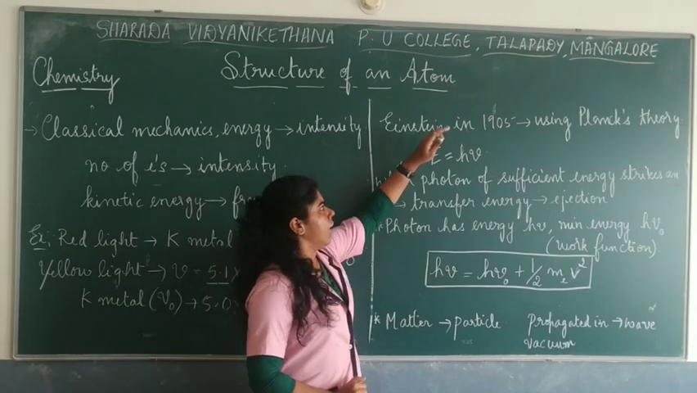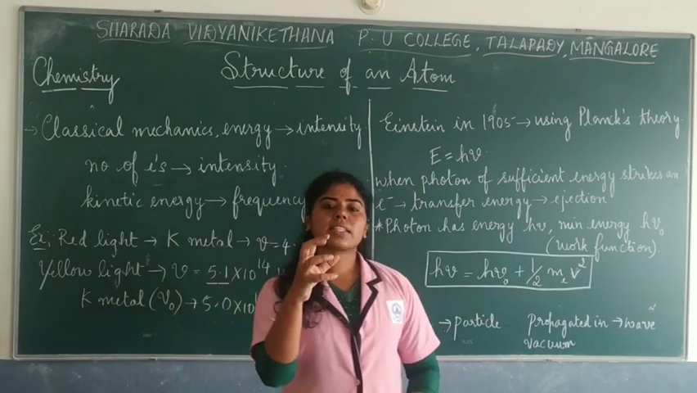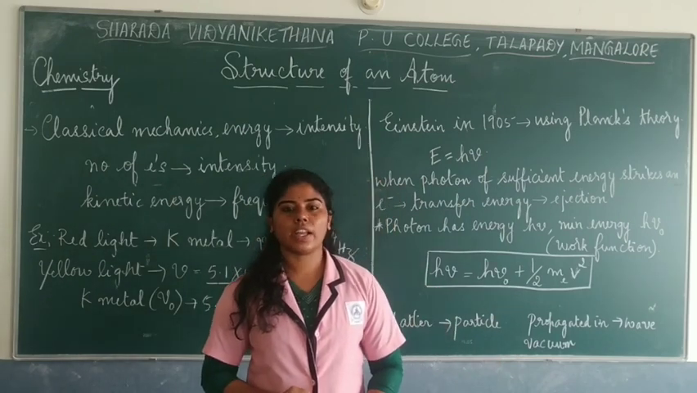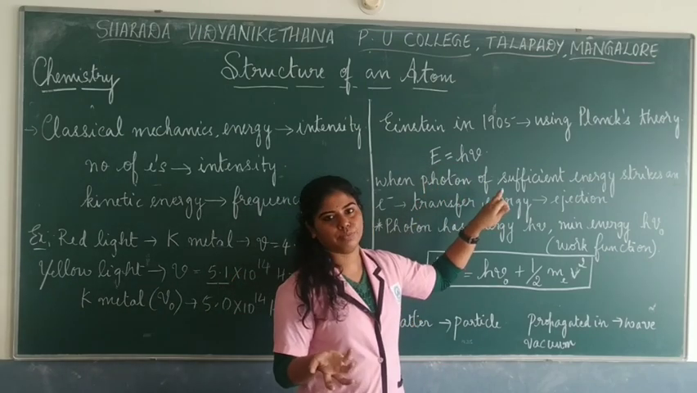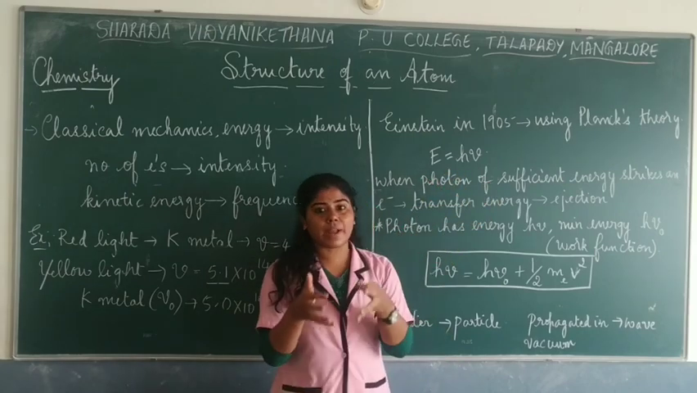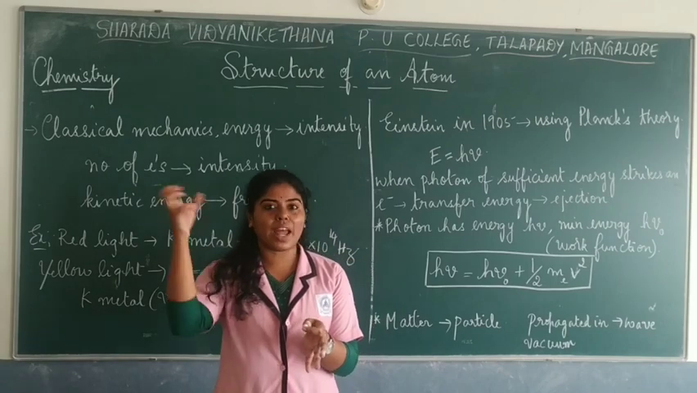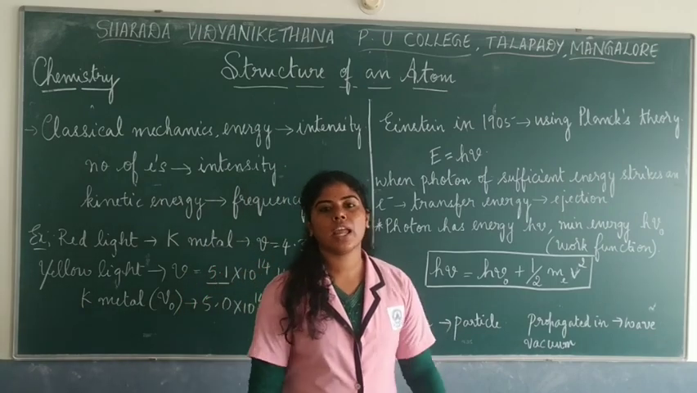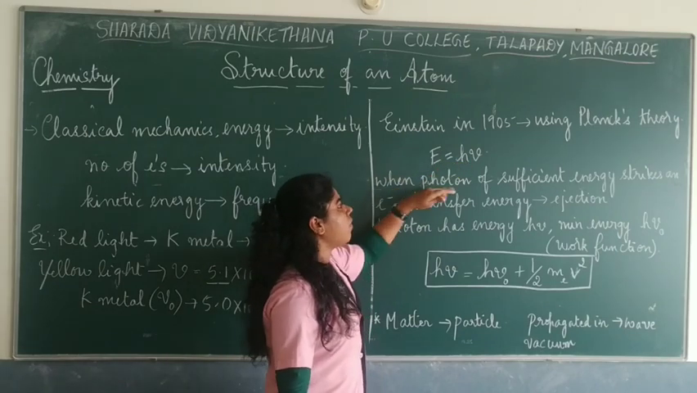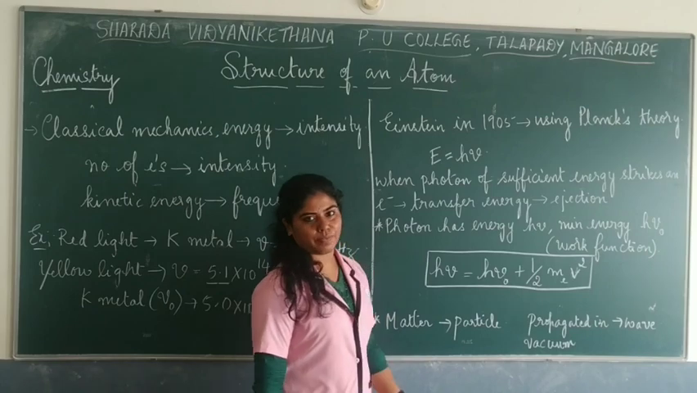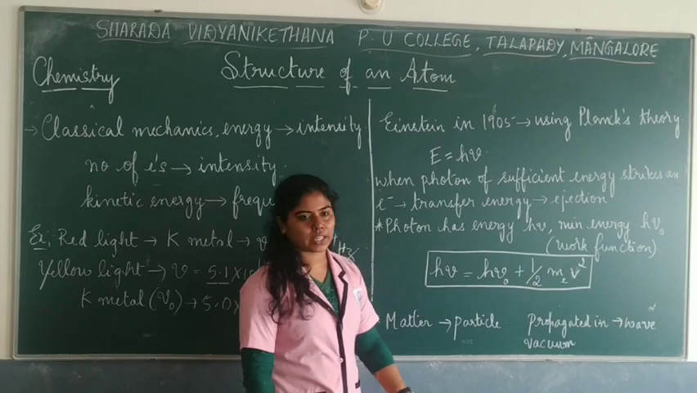Moving on. Einstein in 1905 takes Planck's theory of electromagnetic radiation. So he gives an expression where E is equal to hν. Right? So I told you these packets of energy which are released from a metal are called photons. Photo, light. So those packets of energy are called photons. Now, when a photon of sufficient energy strikes the metal surface, the electrons are ejected.